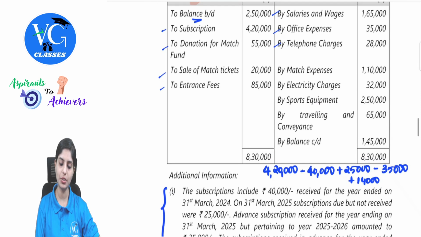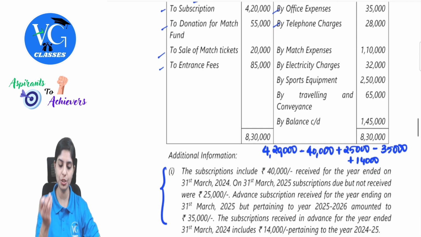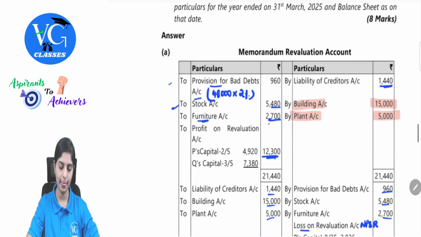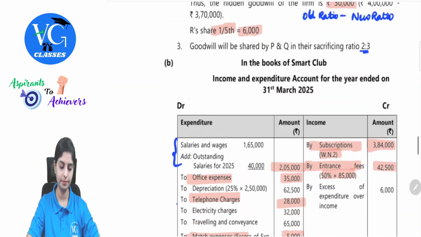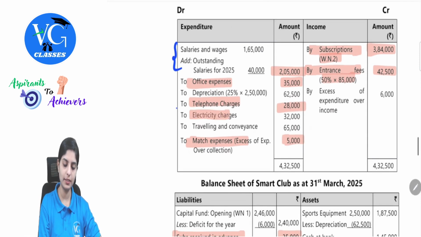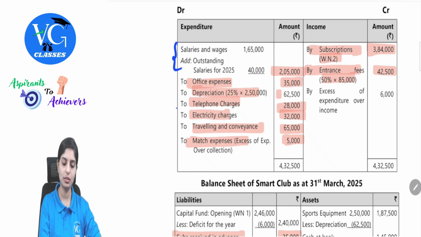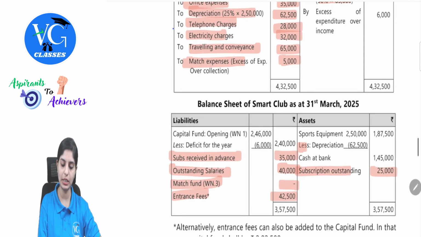By electricity charges 32,000. Then there is traveling and conveyance 65,000. We'll come to sports equipment because there is depreciation on that. Electricity charges 32, traveling and conveyance 65. Then on the sports equipment, there is depreciation of 25%. So we will charge depreciation at 25% on 2,15,000. So this will also appear in the balance sheet, less depreciation. Clear?